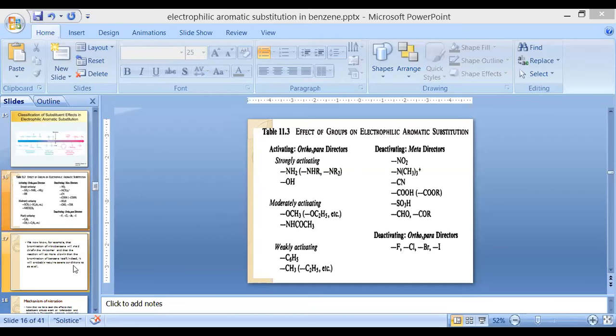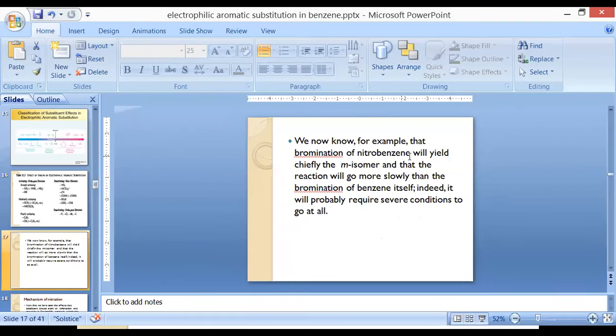Okay, now we take the example of bromination of nitrobenzene. We have just discussed that the nitro group will deactivate the benzene ring. When we substitute bromine in nitrobenzene, it will cleanly yield a product which is generally the meta isomer, and the reaction will go more slowly than the bromination of benzene.